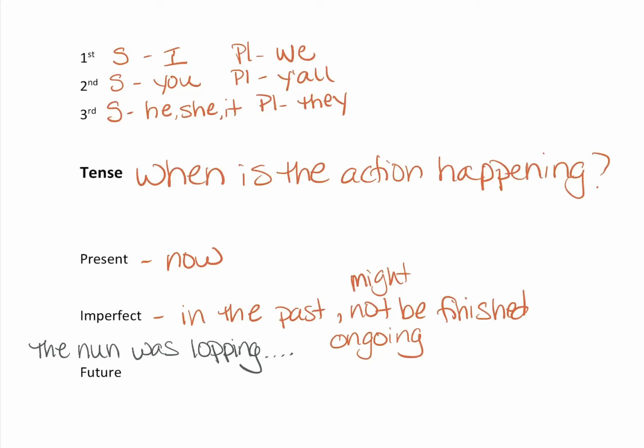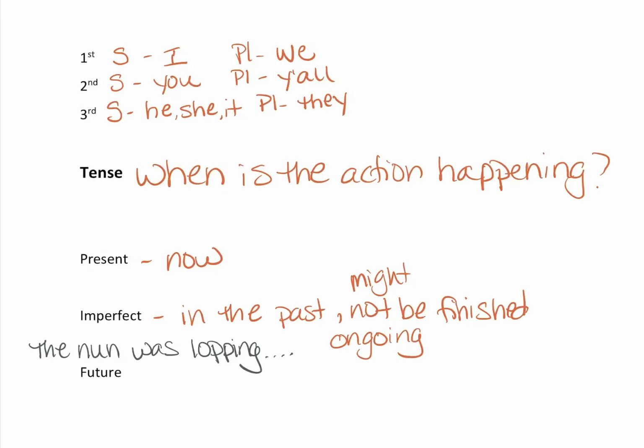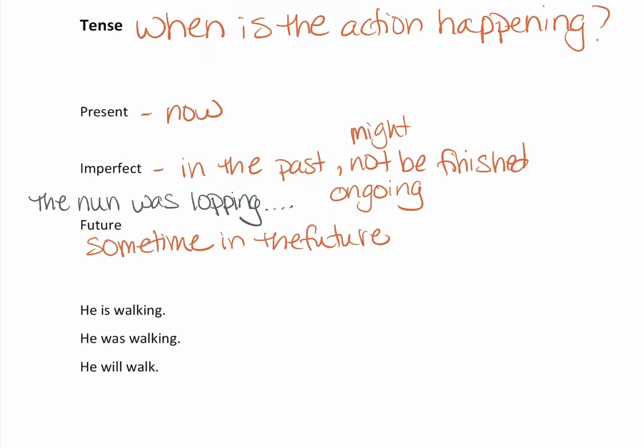All right. So the future tense is something that will happen, of course, sometime later, right? Sometime in the future. It's not happening yet, but it's happening sometime in the future. And if we were going to rewrite our nun sentence, we would say the nun will lop. Right? So we've got some more sentences down here. He is walking. He was walking. He will walk. And if you notice, just a regular old present tense verb here, right?